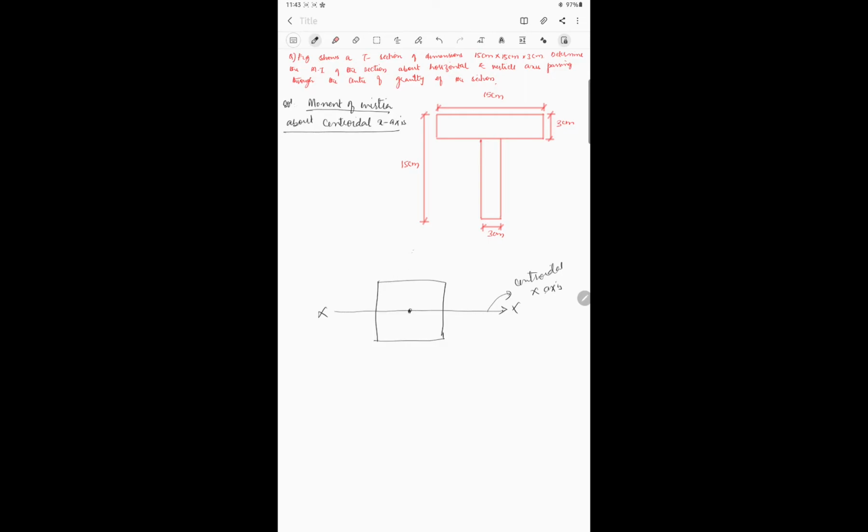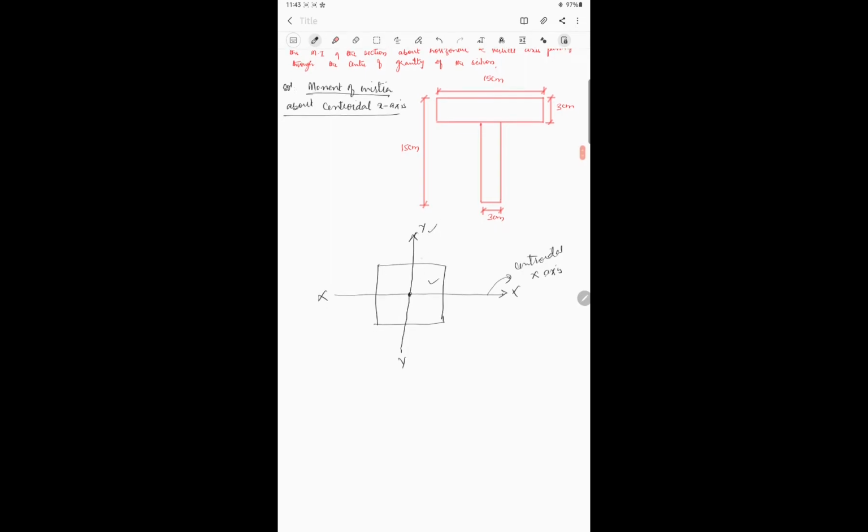Similarly, for example, I have a y-axis here like this, and my y-axis is passing through the centroid of the square. So this axis is said to be the centroidal y-axis.